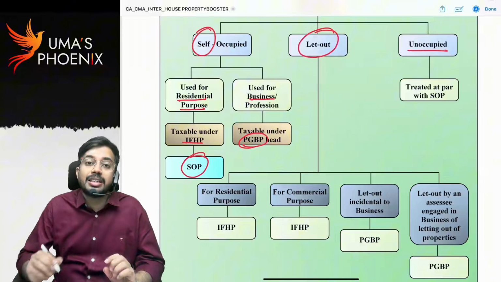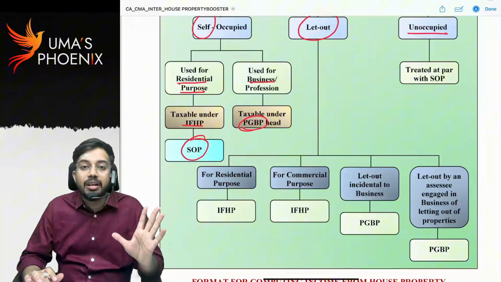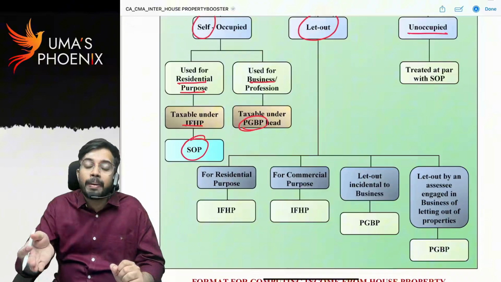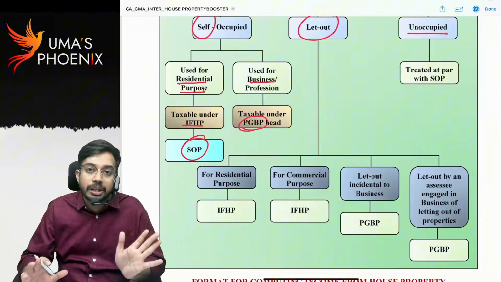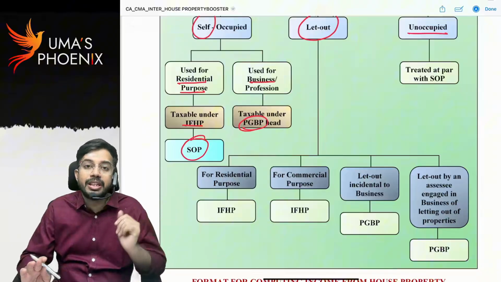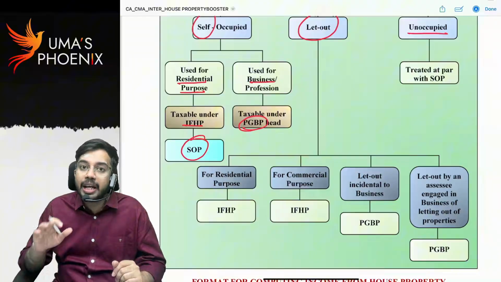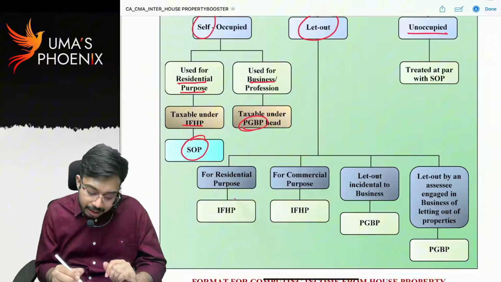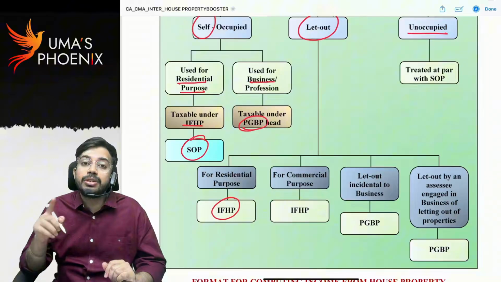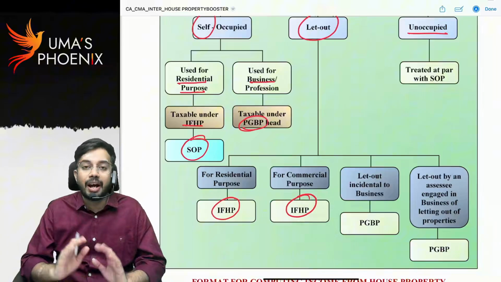House property is let out. See, once you rent a house property, how the tenant uses that property is not relevant. Whether the tenant uses that property for residential purpose or commercial purpose, still the rental income received is taxable under the head income from house property. I have one flat. I gave that flat on rent. If the tenant is using that for residential purpose, it is taxable under house property. If the tenant is using that flat as an office, still it is taxable under the head house property. Are you able to understand?